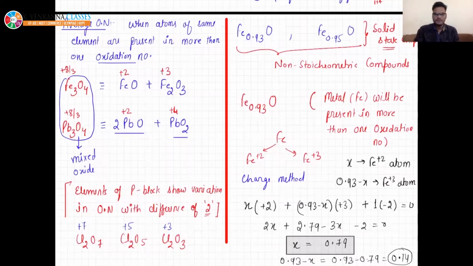It's a simple method, beta. But for this, you require some knowledge that Fe exists in +2 and +3. If any element is coming from P block, then there should be a difference of 2, right?